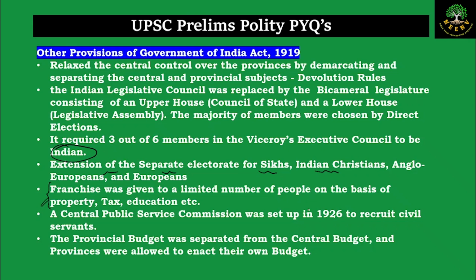Also in 1926, the Central Public Service Commission was set up so that the recruitment of civil servants could take place. And when it comes to the budget, the provincial budget was separated from the central budget. Like I already said in point number 1, this had devolution rules and demarcation of powers, also the devolution of powers from the center to the provincial level. Because of this, one of the implications was that the provincial budget was separated from the central budget, and now the provinces were allowed to enact their own budget. These are all the other important provisions of the Government of India Act of 1919.